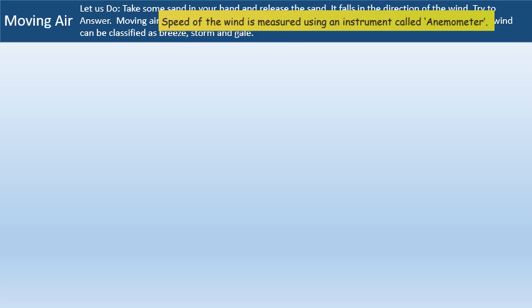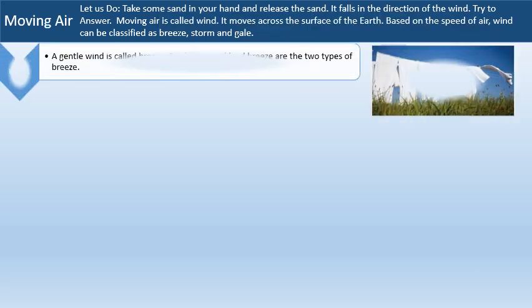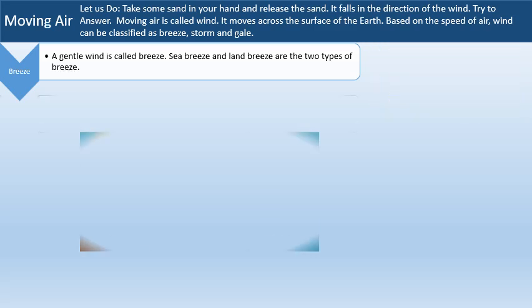Speed of the wind is measured using an instrument called anemometer. A breeze: a gentle wind is called breeze. Sea breeze and land breeze are the two types of breeze.